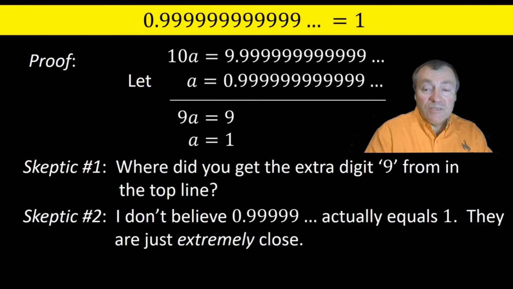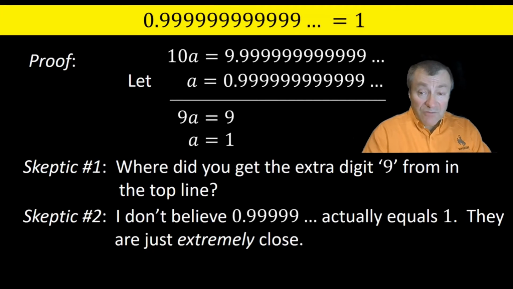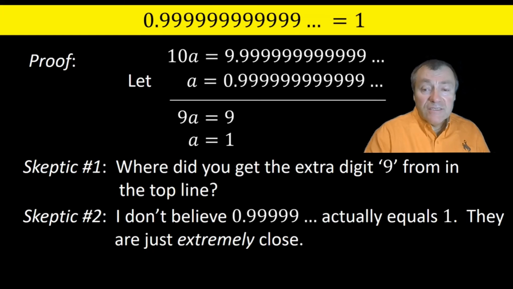Now, I want to voice some sympathy for that point of view. There is a justified intuition about numbers being infinitely close, and this intuition had a part in the historical development of calculus. My response, however, is that there is a number system very similar to the reals, namely the hyperreals, in which numbers can be infinitely close. That intuition is perfectly reasonable. However, that intuition does not apply to the real number system. If you're thinking about any number system where numbers are possibly infinitely close, then you must be talking about something different than what we're talking about here with the reals.